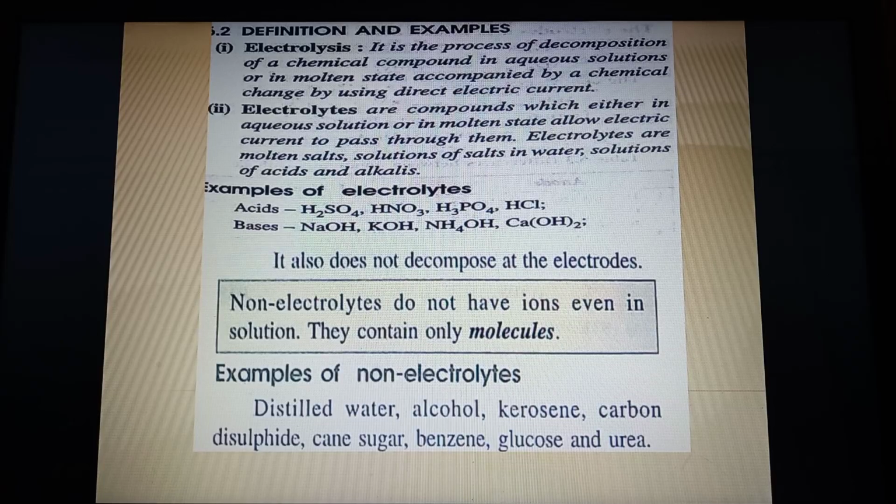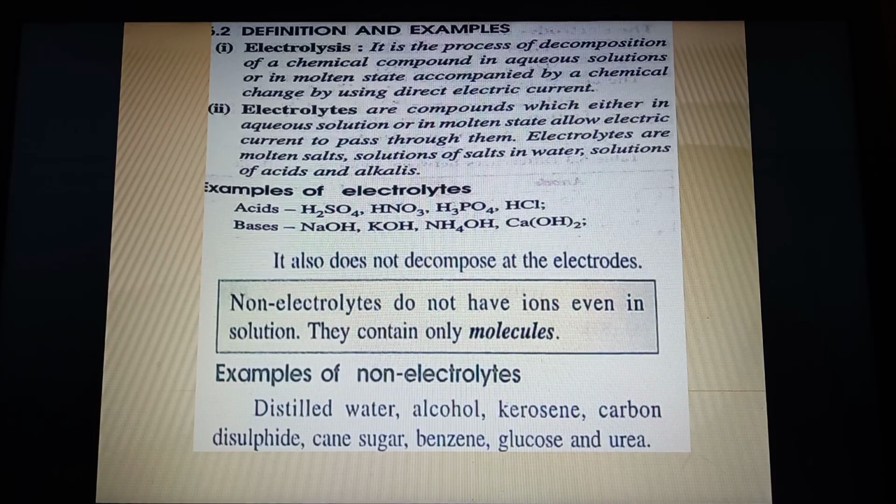Now this slide is basically telling you the definition of electrolysis, which we have already discussed. Then electrolytes, the important key point to focus on in this definition is aqueous solution or molten state. Now I think it must be very much imbibed in your mind. I am repeating again and again that electrolytes only allow current in aqueous solution or in molten state. Now some electrolytes are the molten salts, they are the solution of salt in water, or they are the solution of acids and alkalis.